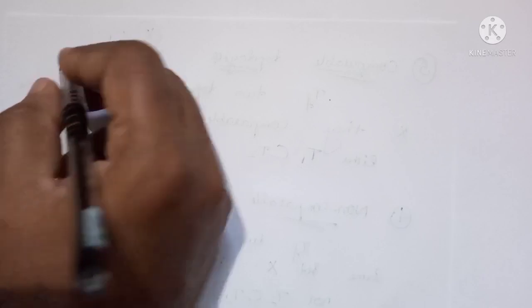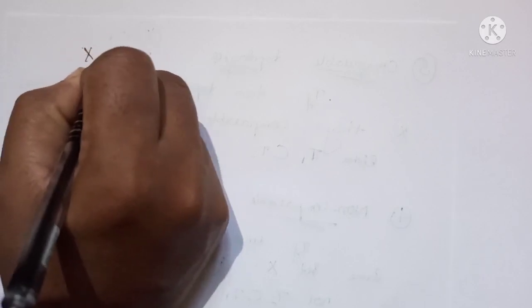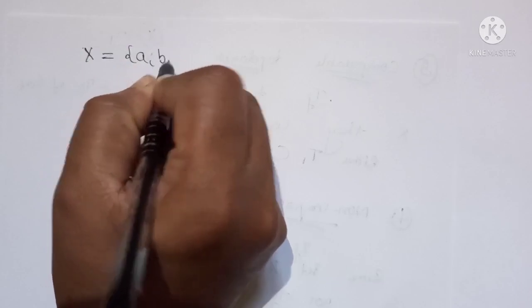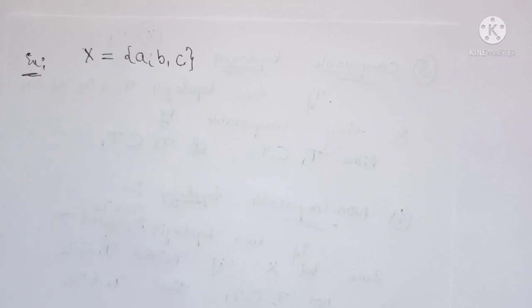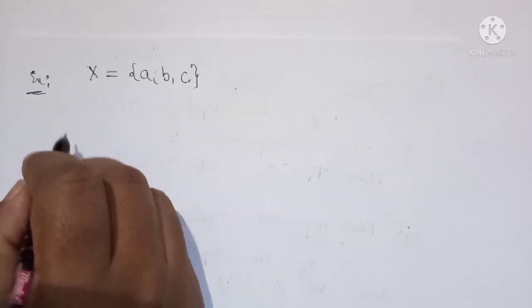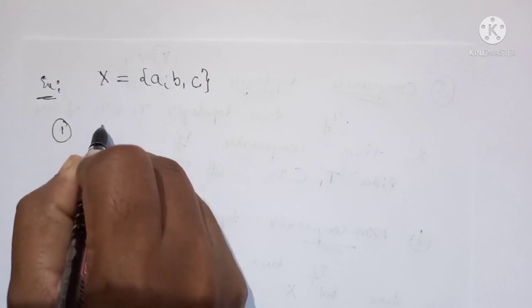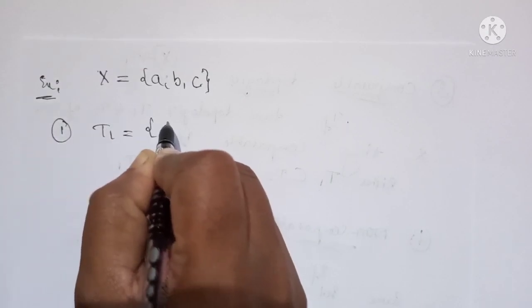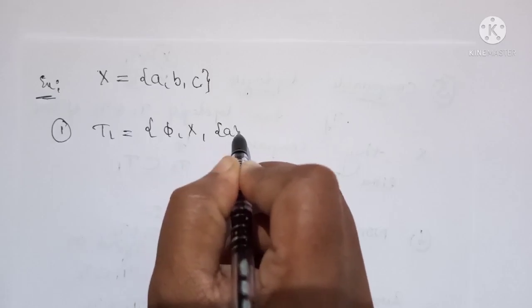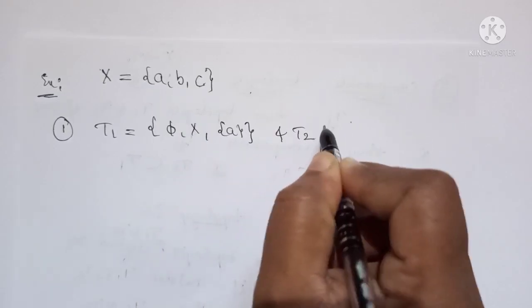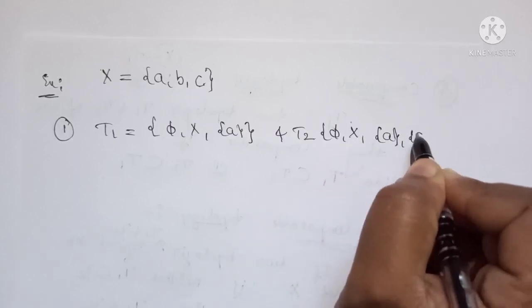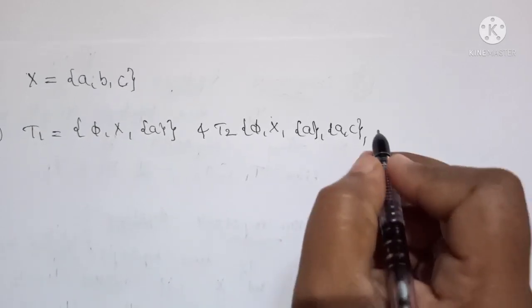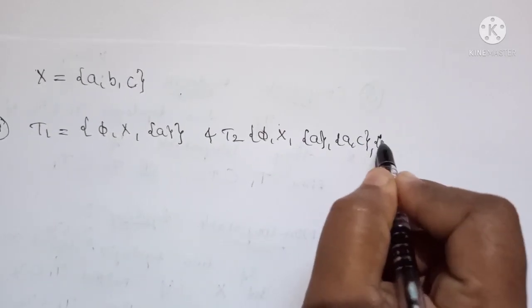Okay, so let us have an example for this one. Let us consider two topologies. First consider a set X = {a, b, c}. Then let us define two topologies. T1 = {phi, X, {a}} and T2 = {phi, X, {a}, {c}, {a, b}}.